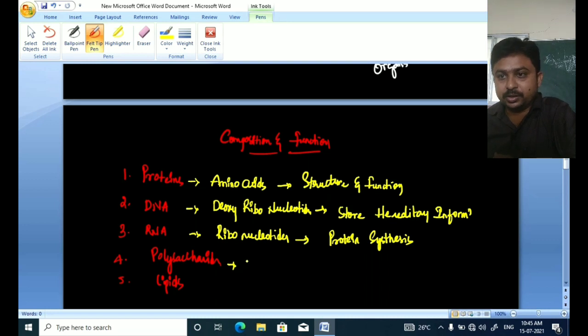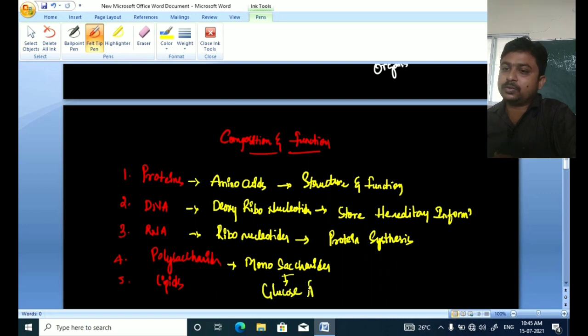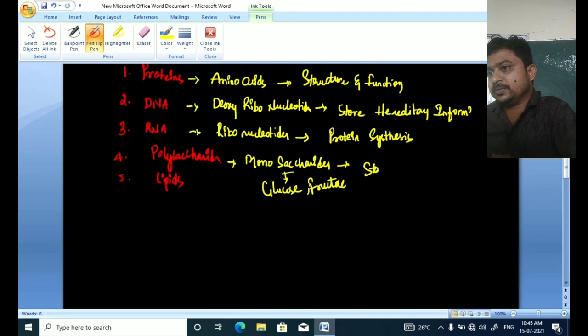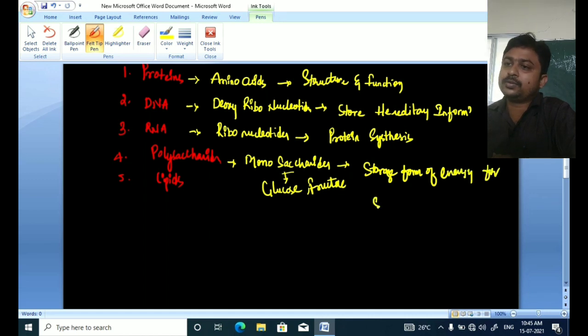Polysaccharides are composed of monosaccharides. Examples of monosaccharides are glucose, fructose, etc. They act as a storage form of energy for short-term demands.